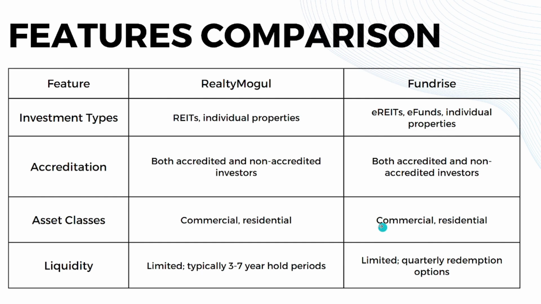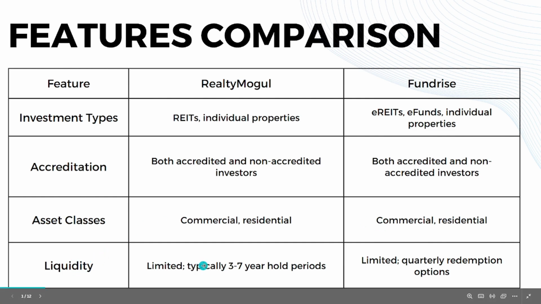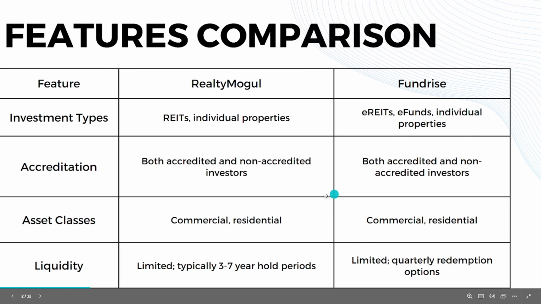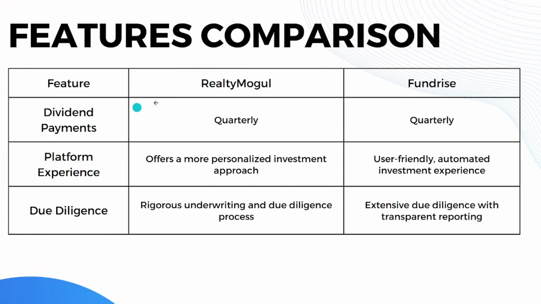And when it comes to liquidity features, RealtyMogul is limited, typically 3 to 7 year hold periods, while Fundrise is also limited, typically quarterly redemption options only. So when it comes to dividend payments, both platforms offer quarterly dividend payments. And when it comes to platform experience, RealtyMogul offers a more personalized investment approach, while Fundrise offers a user-friendly automated investment experience. When it comes to due diligence, RealtyMogul offers a rigorous underwriting and due diligence process, while Fundrise offers extensive due diligence with transparent reporting. So that's it for the features comparison.